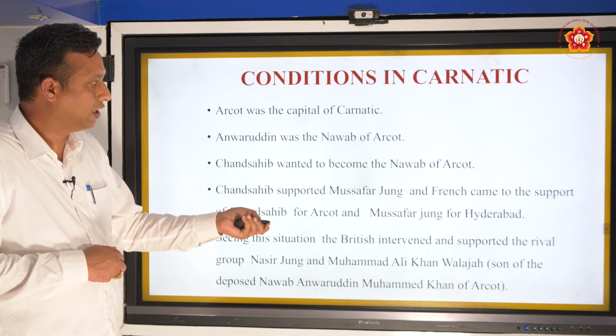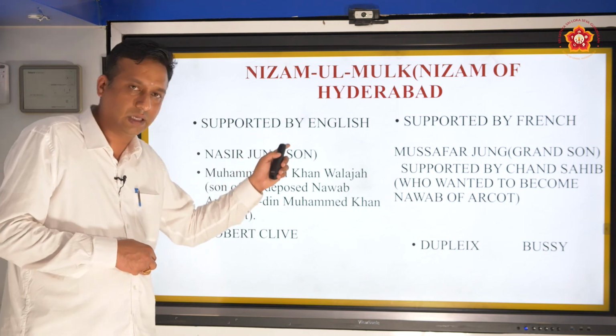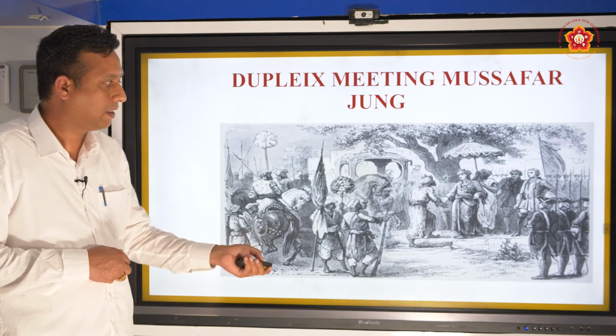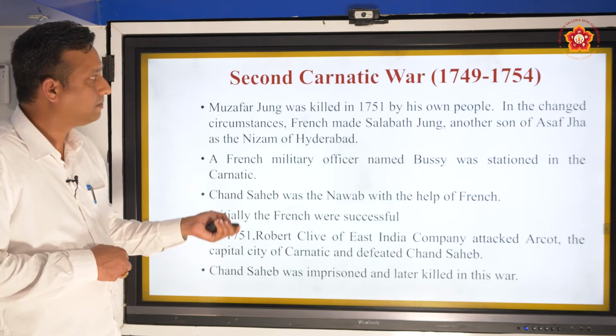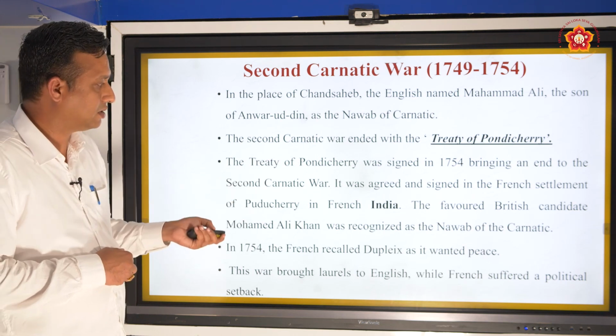Then there were different rival groups in the second Carnatic War. As I already told you, one group supported by the English, another group supported by the French. You can see here. Then the Treaty of Pondicherry was signed.